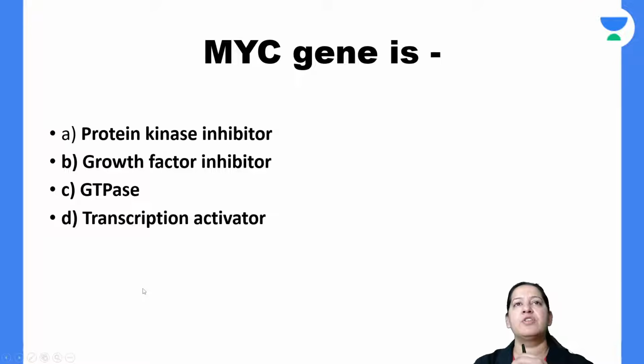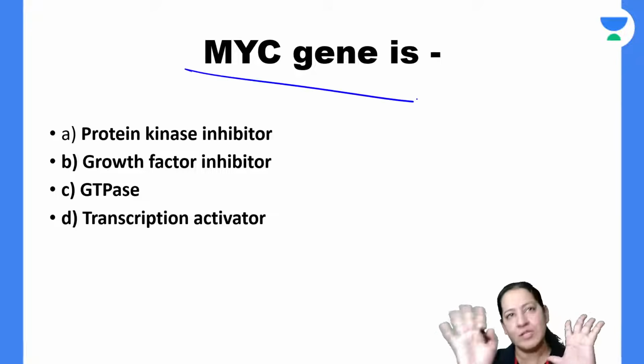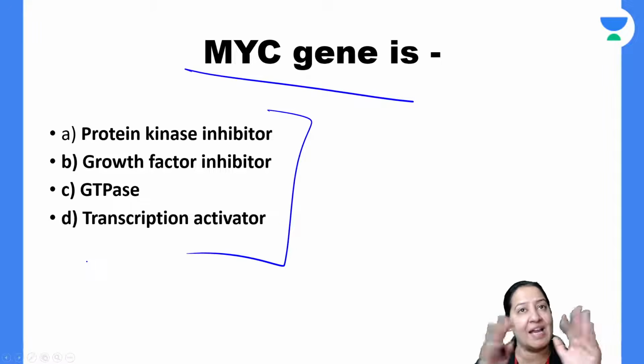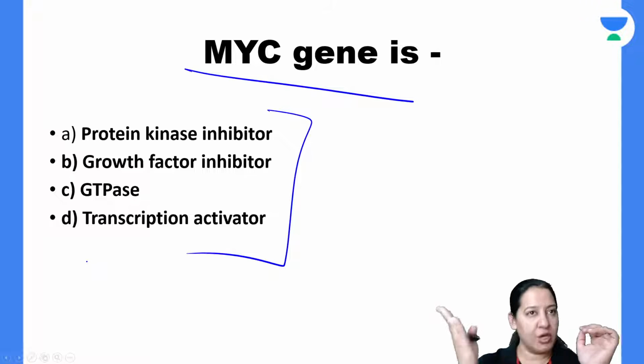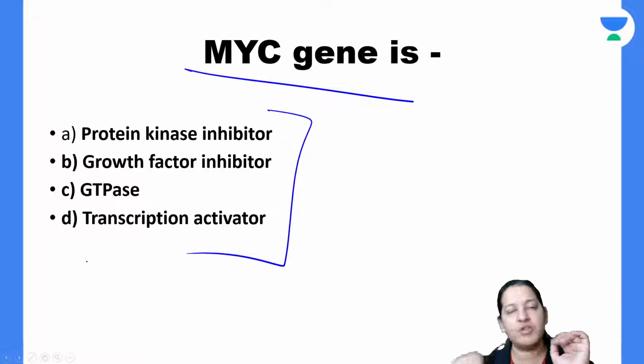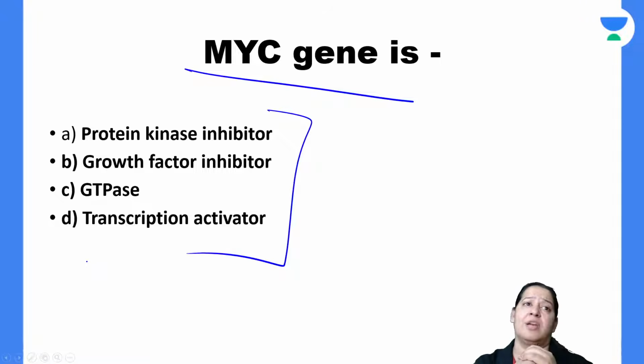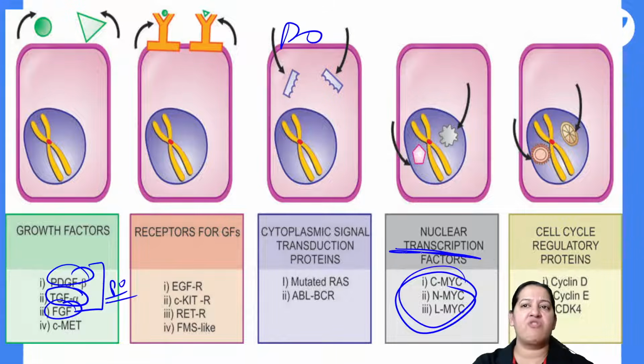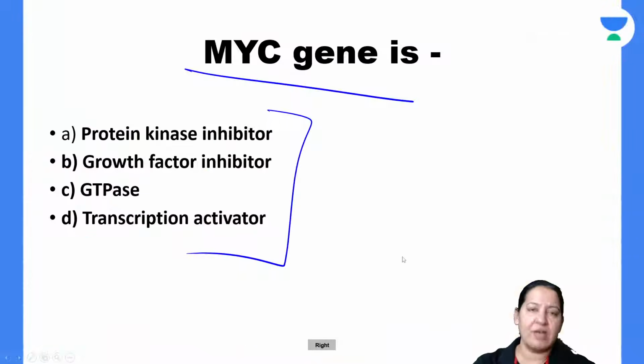So next question in front of you: what is the MYC gene? I know it is a proto-oncogene, but which category of proto-oncogene? There are various categories. Now it is acting via which mechanism? Is it a growth factor? Is it a growth receptor? Is it a signal transduction? What is it? It is transcription. How does the MYC gene act? What is the activity? See in the classification where it is coming. Here it is coming, in transcription protein. It is one of the transcription proteins.